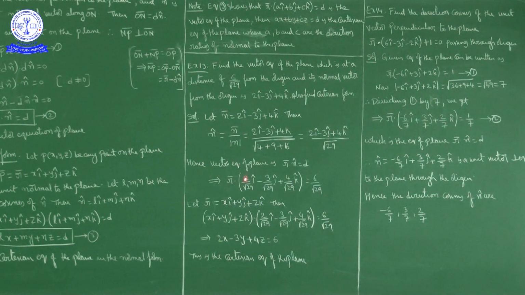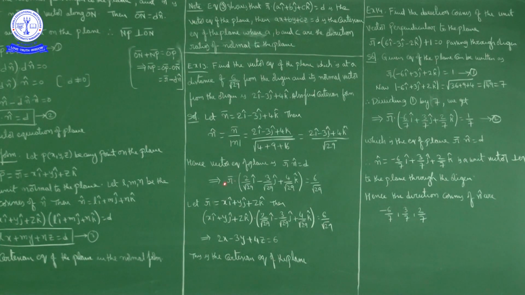Okay, n cap is 2 by root 29 i cap minus 3 by root 29 j cap plus 4 by root 29 k cap. D is how much? Distance from origin to the plane is 6 by root 29. Okay, but this is a vector form. Now corresponding Cartesian form,